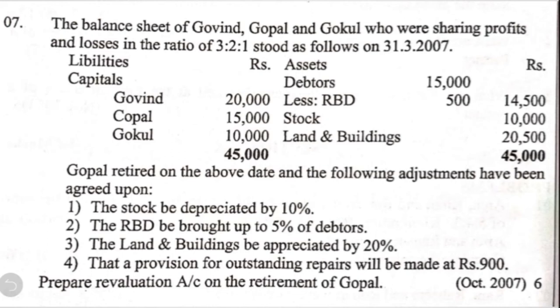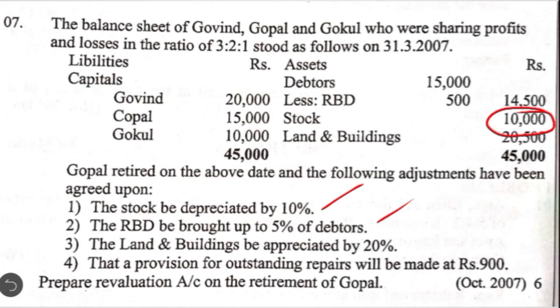Okay, we have to just prepare here the revaluation account. So now let us analyze the adjustments. The first one is stock to be depreciated by 10%. You are going to decrease the value of the asset, which is a revaluation loss. So you have to debit that to the revaluation account. The book value of the stock is 10,000. On that we have to calculate 10%, which comes to 1,000.